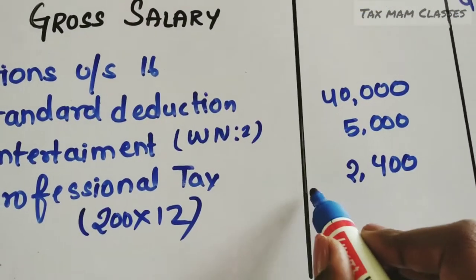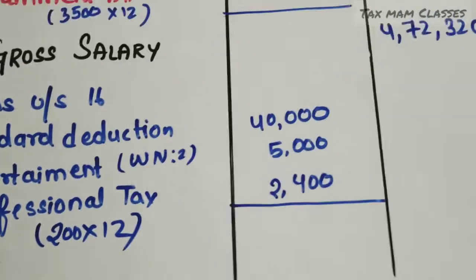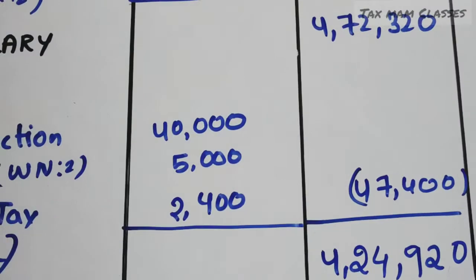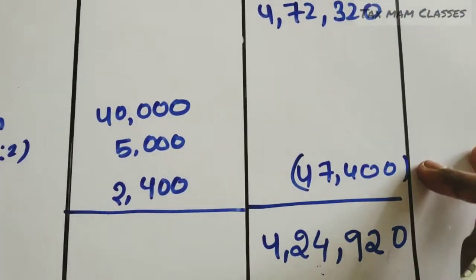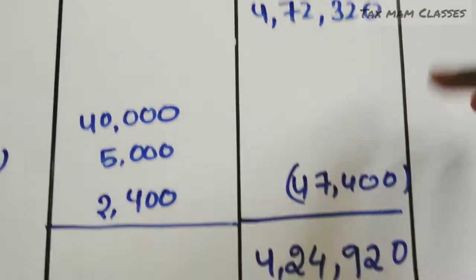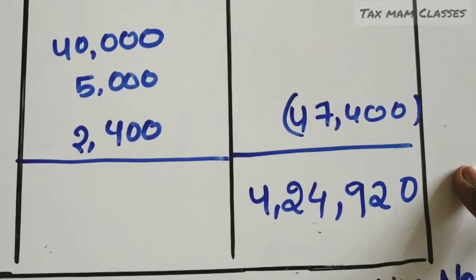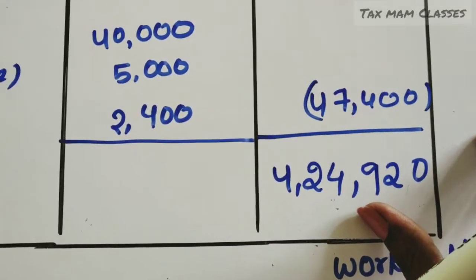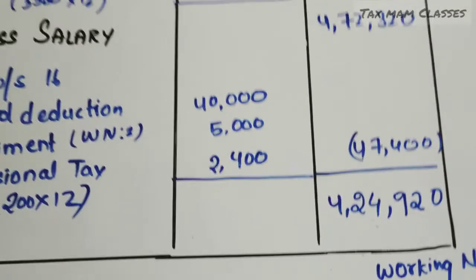So total these and take that amount in the outer column and deduct that amount from the gross salary. So I have the total deductions as 47,400. I have deducted from the gross salary. So I am getting an amount of 4,24,920. This is called income from salary. So this is how we have to do the problem.